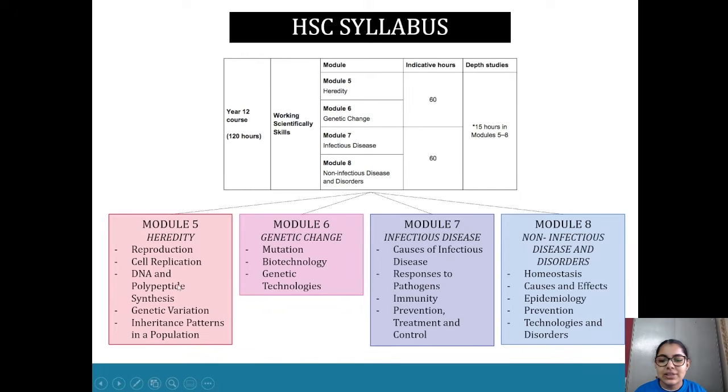So: cell replication, DNA and polypeptide synthesis, genetic variation. We start off by looking at these specific bodily processes, and then we zoom out to see what impact that is going to have on the environment.